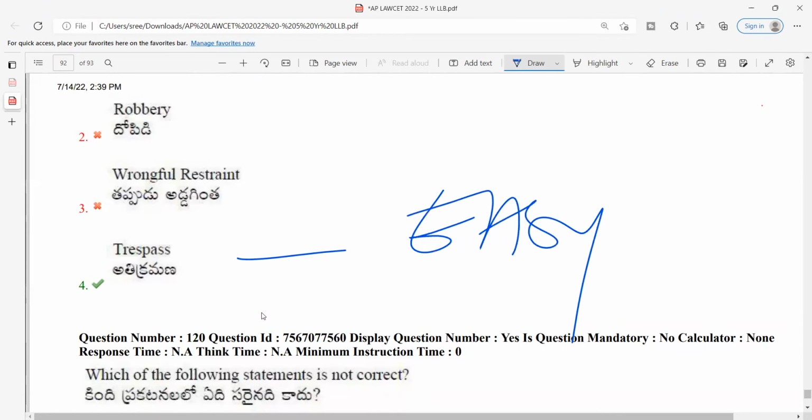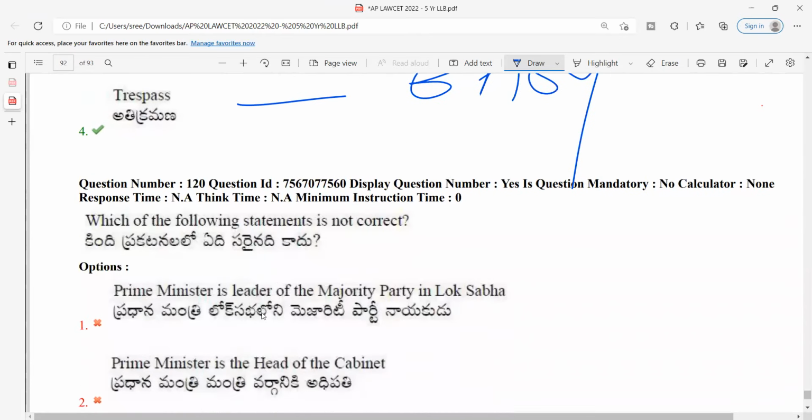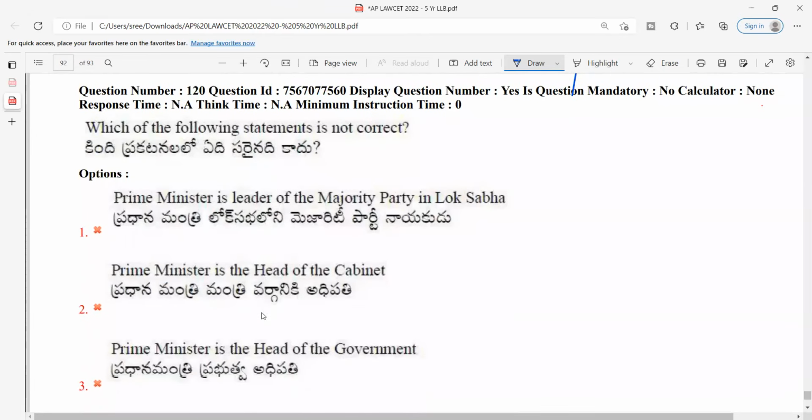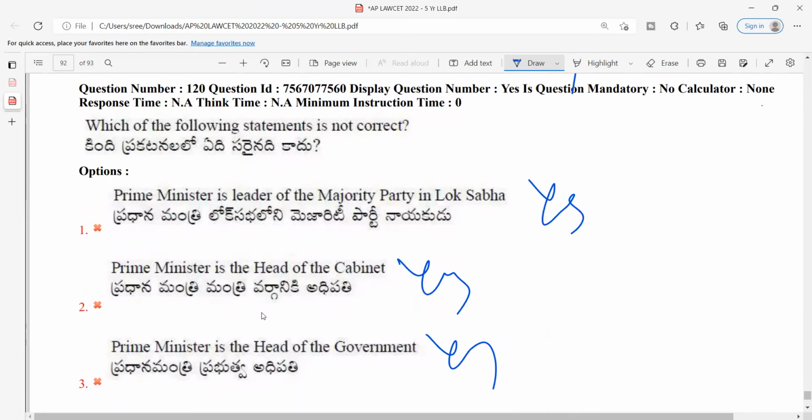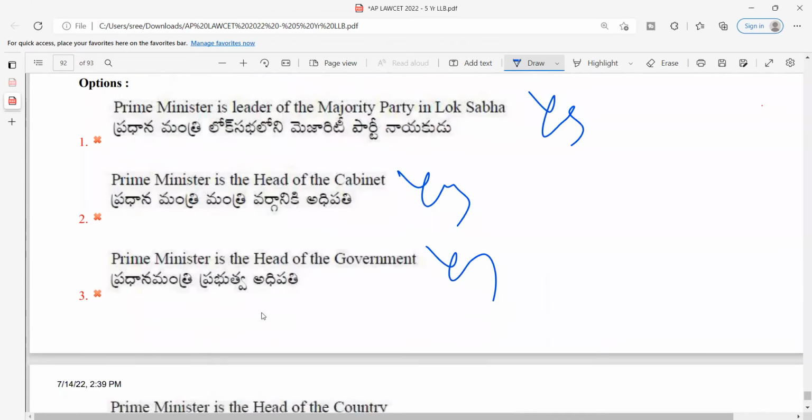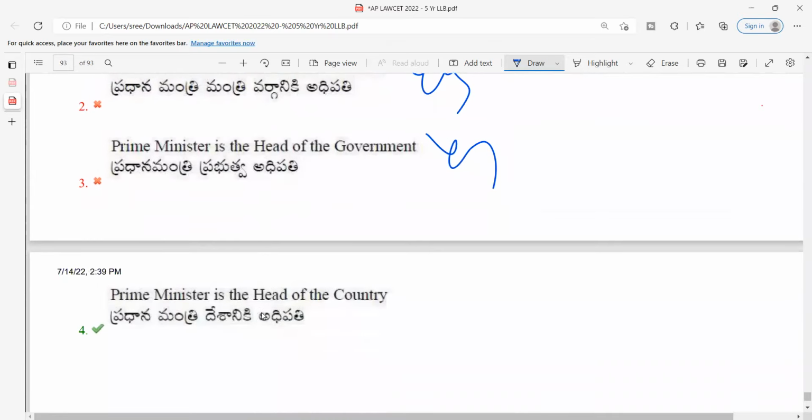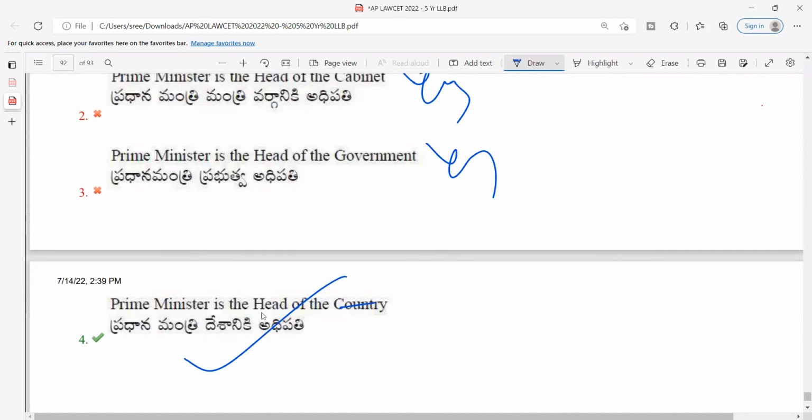Next, 120, which of the following statements is not correct? Prime Minister is a leader of majority party in Lok Sabha. It is very much correct. Head of cabinet, very much correct. Head of government, very much correct. Who is the head of state? Head of state, head of the country, is president. It is not prime minister. So this is a wrong option. So it is asking what is not the correct answer. So it is again an easy question, provided you have read the options carefully.